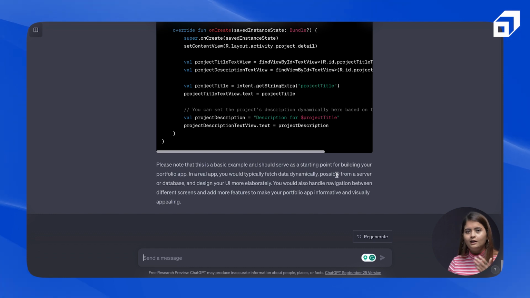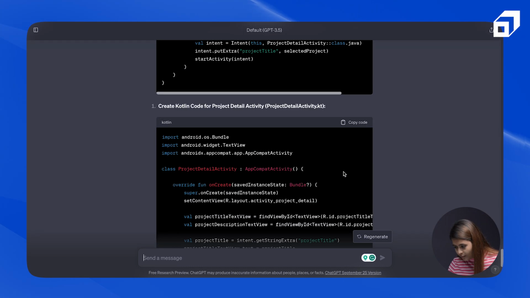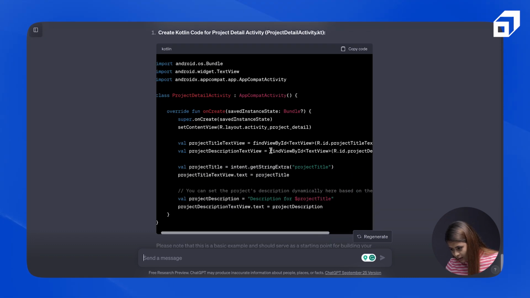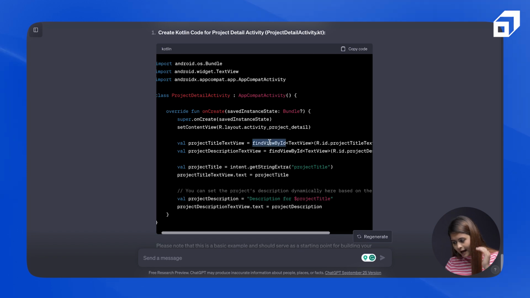But there is where you will need to proofread, you will need to revise whether it has written it correctly or not. So here again, it has created two files, you can see, and it has used findViewById, which is the old method of attaching the views with XML. Nowadays we have view binding. So these are the things.